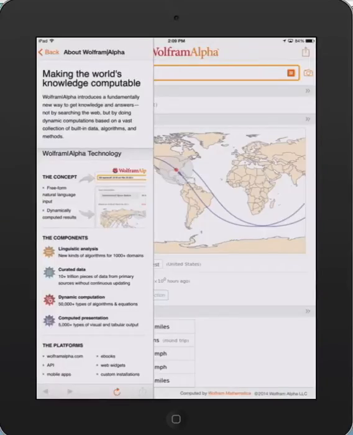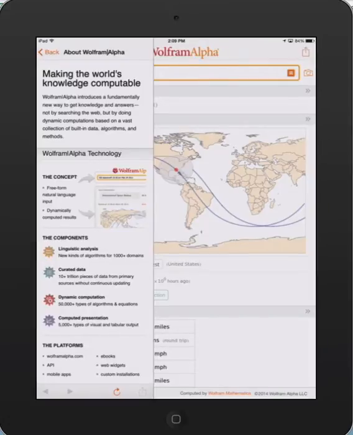In this video, I'd like to show you an app called Wolfram Alpha. They call themselves a computational knowledge engine. That means that instead of searching for web pages about something like Google does, it actually contains a lot of data, and you search the data itself for specific answers.